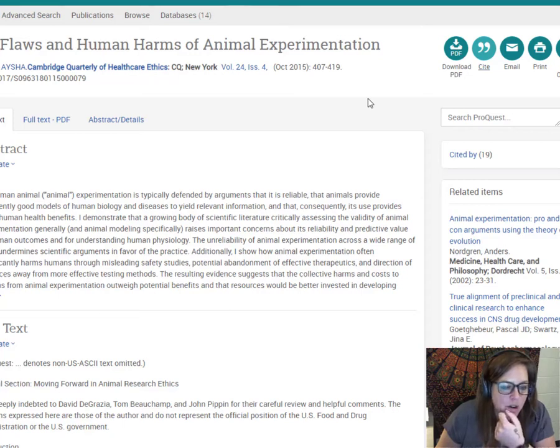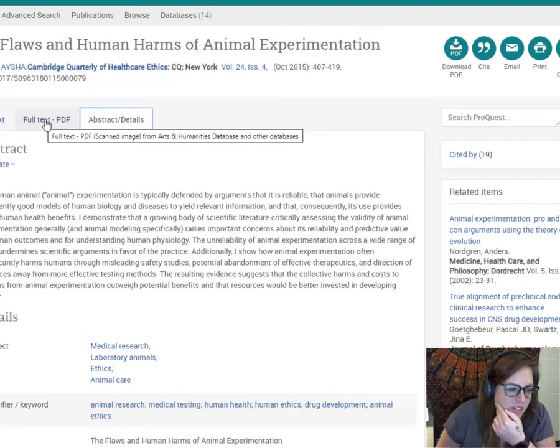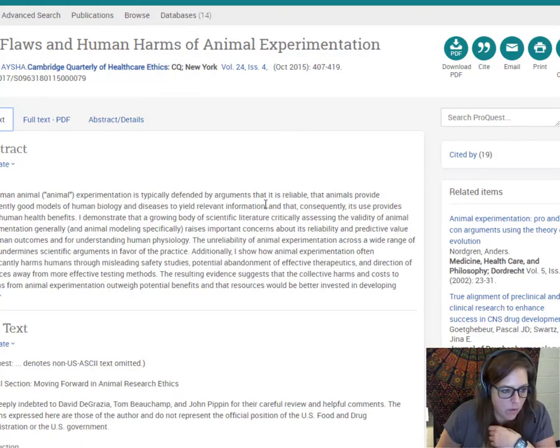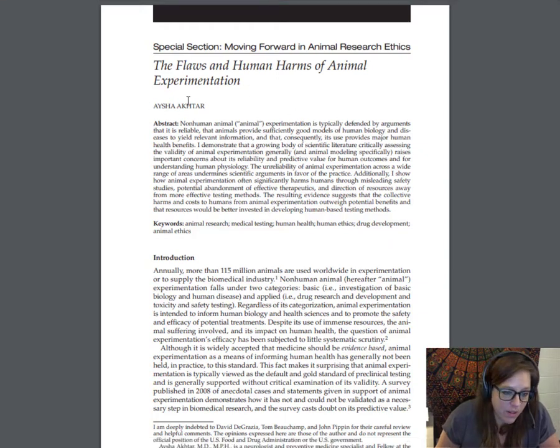What we want to do to make sure everything's correct, this is computer generated as well. Sometimes you'll get the full text PDF here, but a lot of times you'll only have available the full text HTML, which is this. If you can get the PDF, make sure you're always downloading it. I did that over here. So you can see how it was originally published in the original journal, okay? So they put the name in all caps here. That's why it appears in all caps in the citation, but that's just because of consistency and formatting among different articles in this journal. So we don't want that in all caps.